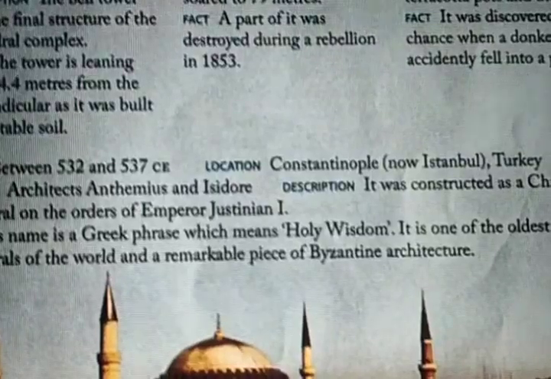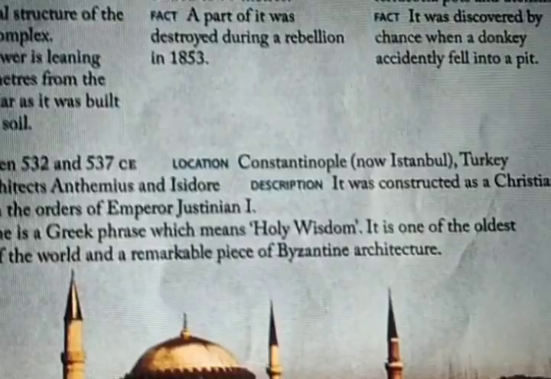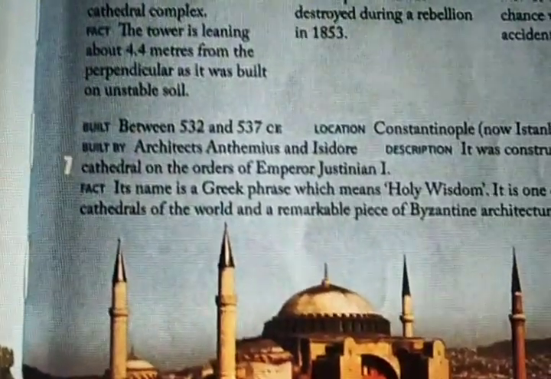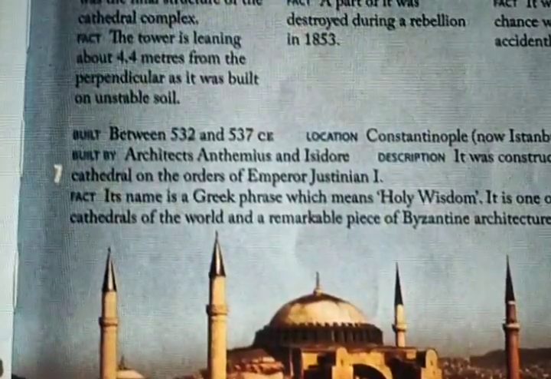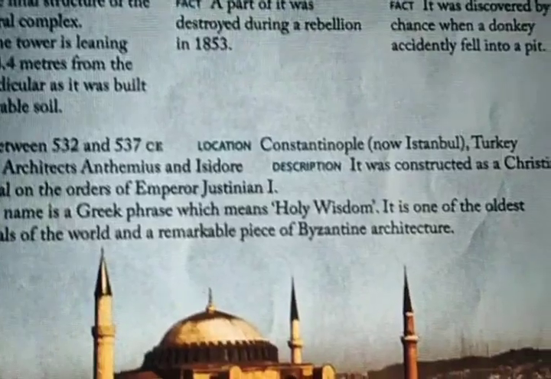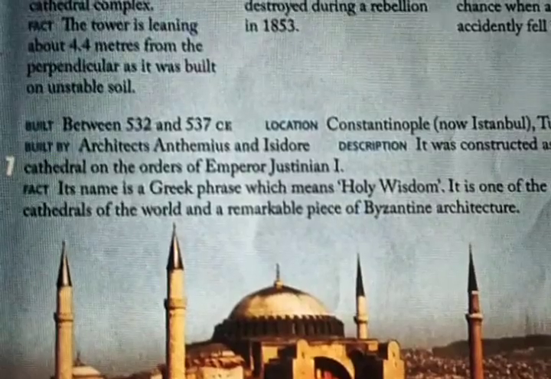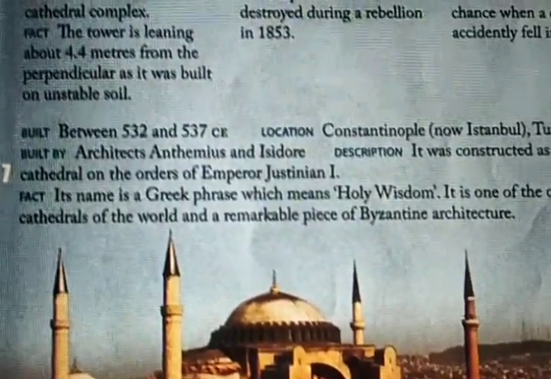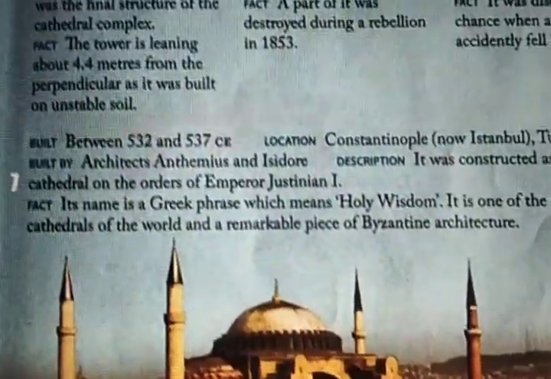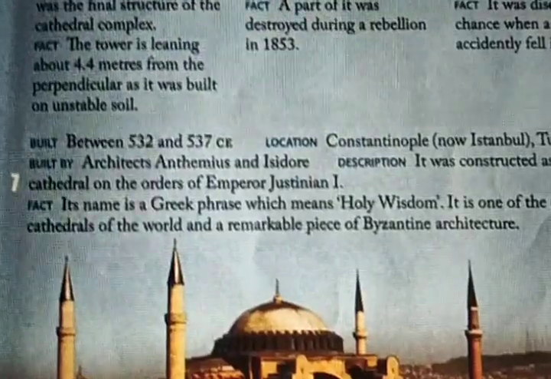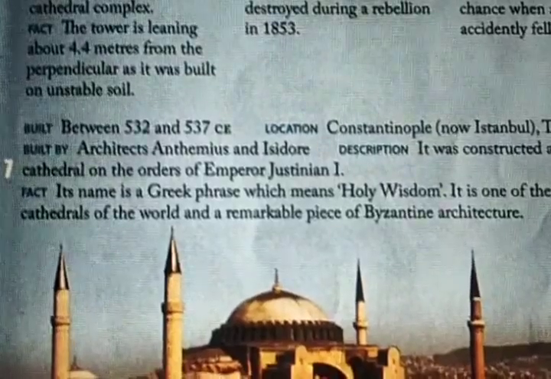Location: Constantinople, now Istanbul, in Turkey. Built by the architects Anthemius and Isidore. Who built it? Anthemius and Isidore. Description: it was constructed as a Christian cathedral on the order of Emperor Justinian I. Under whose order? Emperor Justinian I.